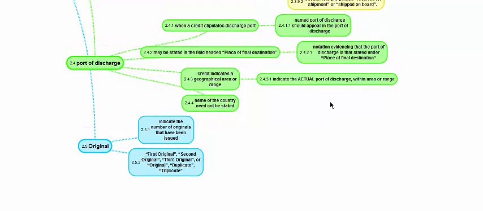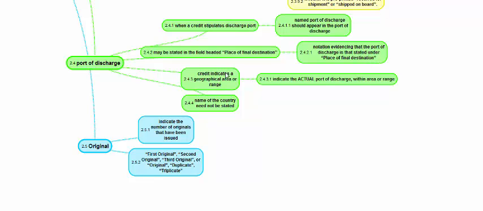Looking at the port of discharge, when a credit stipulates a discharge port, definitely a credit will stipulate a discharge port, because this is a port-to-port BL situation where Article 20 is applicable. Then the named port of discharge should appear on the port of discharge field. If the named port of discharge is appearing not on the port of discharge field but on the place of destination field, then there should be a notation that says the port mentioned in the place of destination is actually the port of discharge. Such a notation should be there. This is the reverse of the onboard notation for loading.